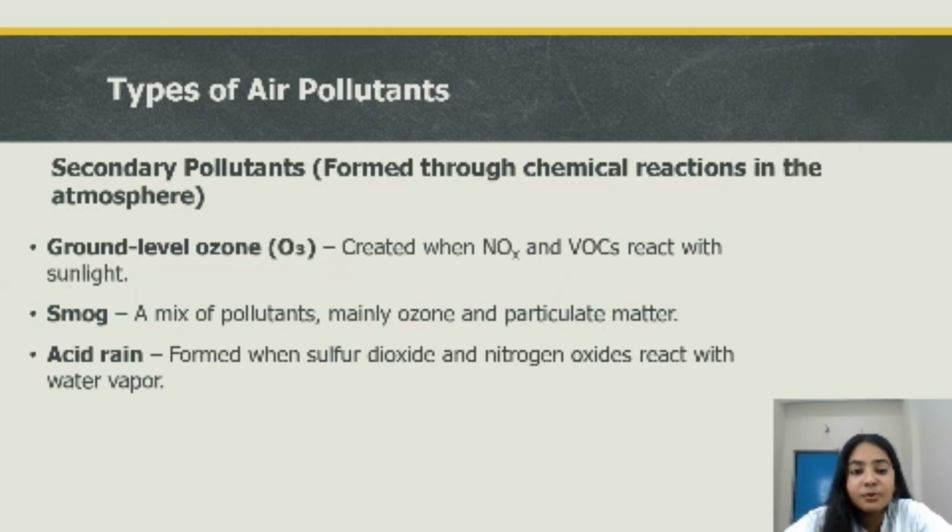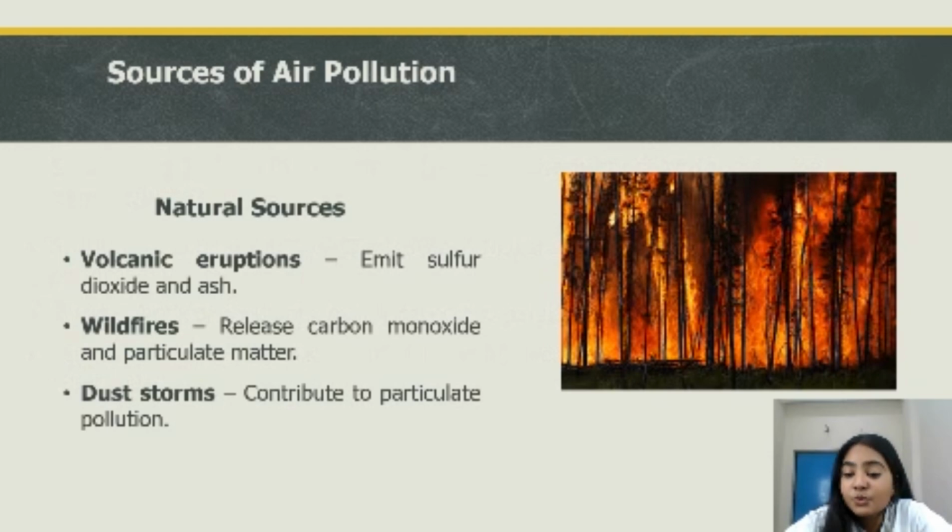Okay, now let's move forward to the sources of air pollution. Firstly, we have natural sources such as volcanic eruptions that emit sulfur dioxide and ash. Next, we have wildfires that release carbon monoxide and particulate matter. And in the end, we have dust storms that contribute to particulate pollution. So, these are the natural sources that cause air pollution.